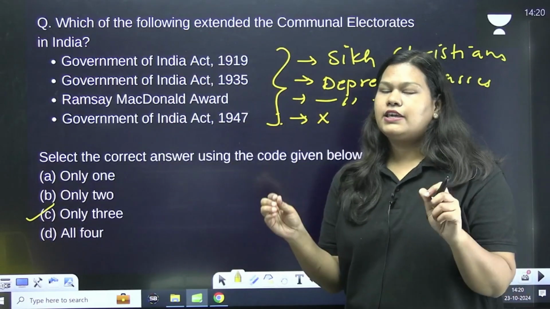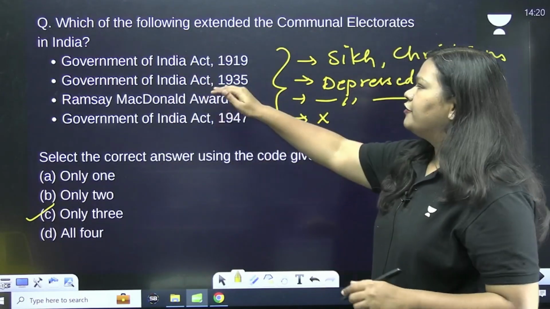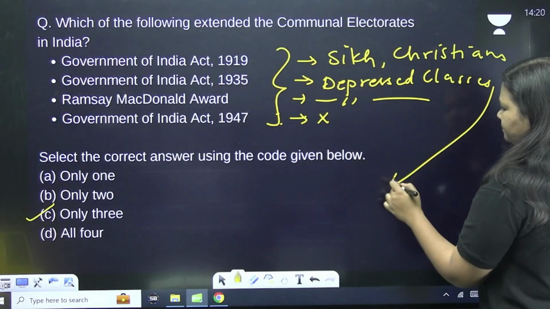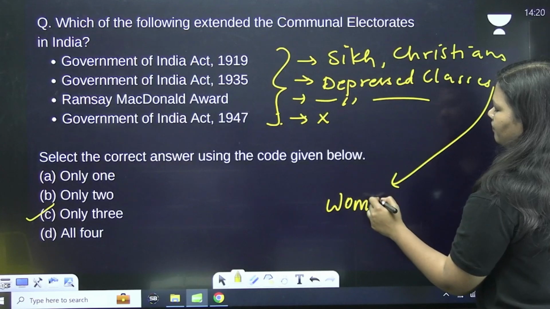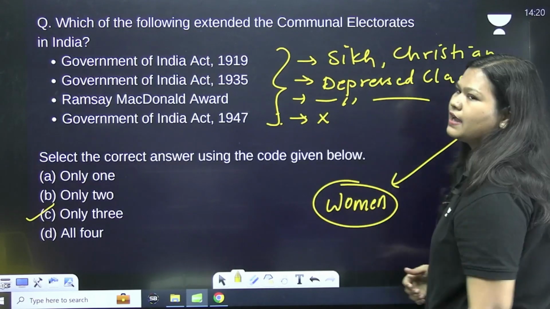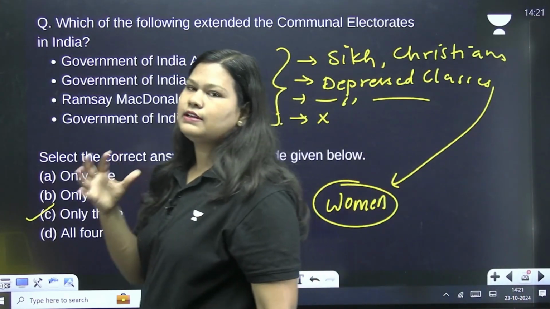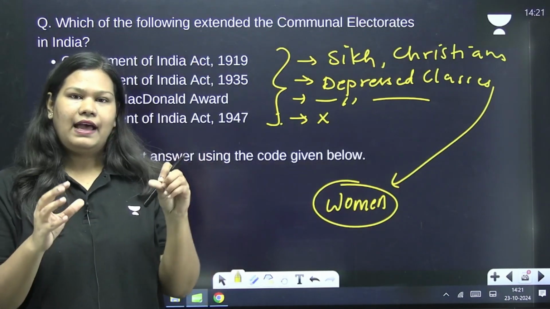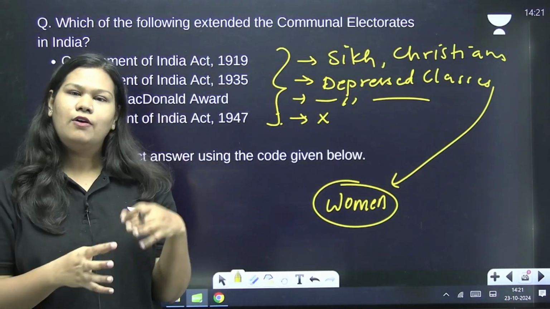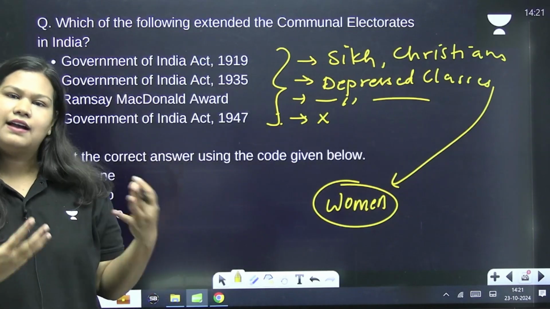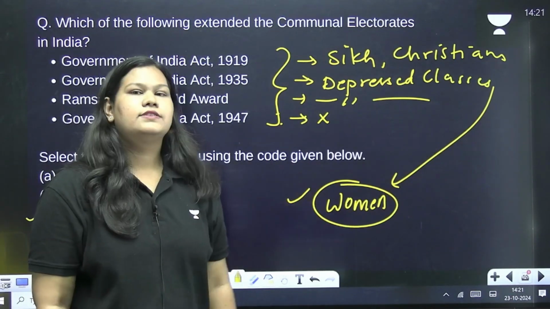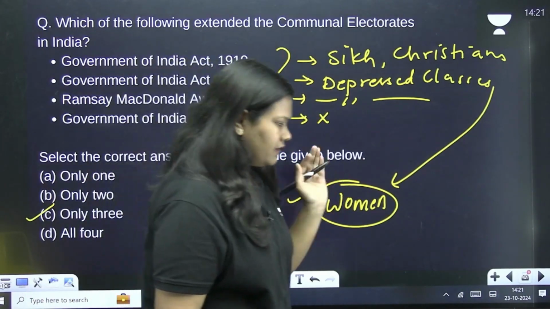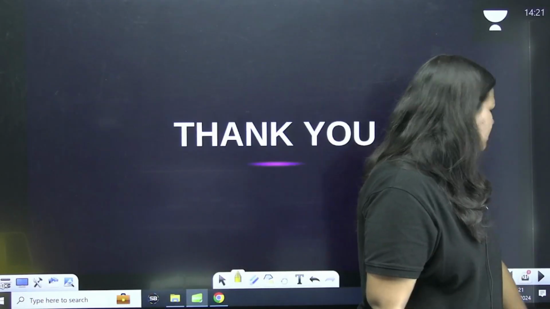Now I need to make you understand one more concept. Government of India Act 1935 also provided seats for women. But this doesn't come under the category of communal electorate. Communal electorate is offered on the identity basis, and the identity is of religion or some other community identity, that is caste. This was offered on the basis of gender, so that's why it doesn't come under the definition of communal electorate. So this was our last question.